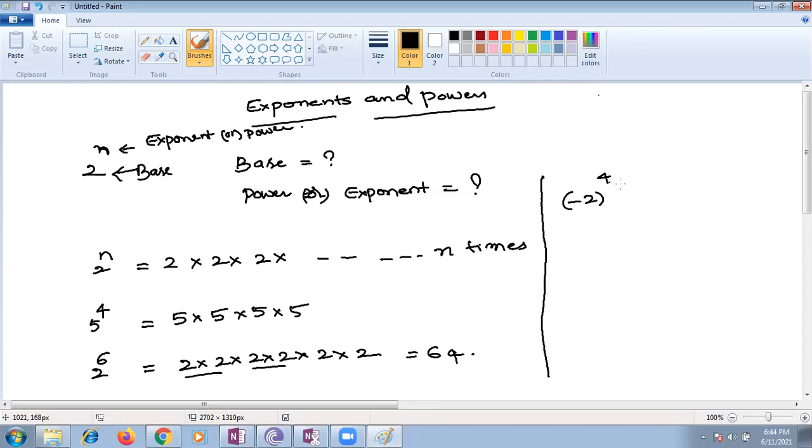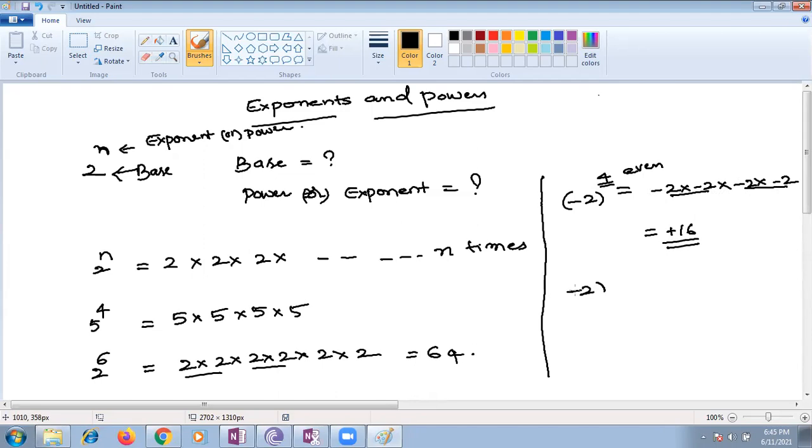Minus 2 whole to the power 4 means minus 2 is repeated 4 times. Base is negative here, so is the exponent even or odd? It's even, so the result is positive. So 2 twos are 4 and 4 fours are 16. So positive 16 is the answer.